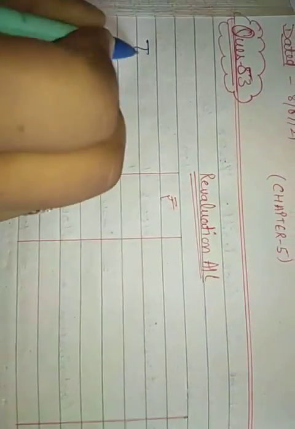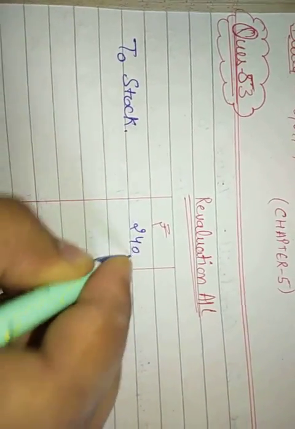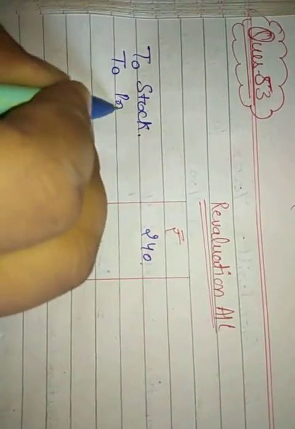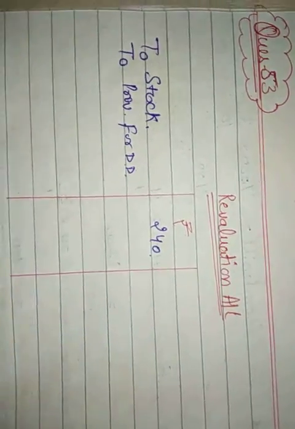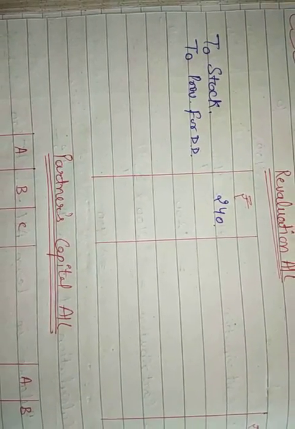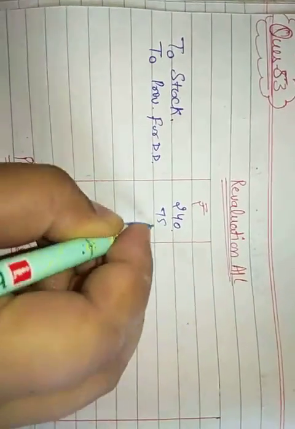As per the question, the first statement says stock was depreciated by 6%. So we need to depreciate the stock. That will be a loss for us, so it will be written on this side, to stock, 250 rupees, which is 6% of 4,000. Next, we have to create a provision for doubtful debt. So we will write provision for doubtful debt, that is 5% on debtors, that is 2,500. That amounts to 125 rupees, but as you can see we have already created a provision of 50 rupees. So we will deduct it: 125 minus 50 will be 75 rupees only.